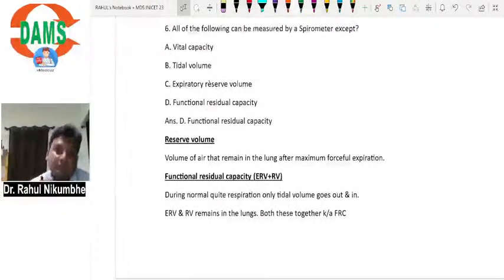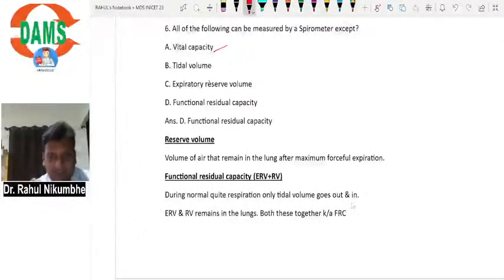The air which comes out through the mouth will enter the machine and the machine can measure that volume of air. Now vital capacity, yes, it can be measured. Vital capacity is the capacity of the lung during exercise, or the maximum forceful inspiration and then maximum forceful expiration.